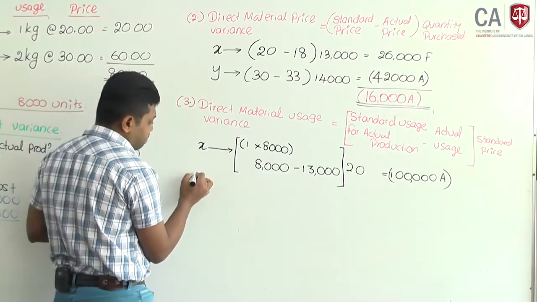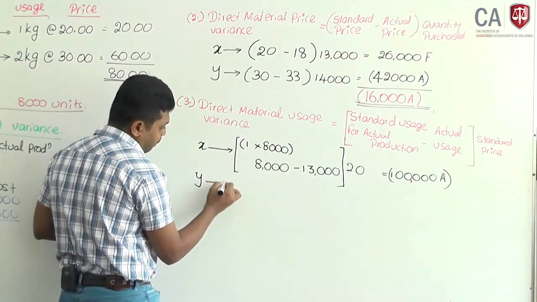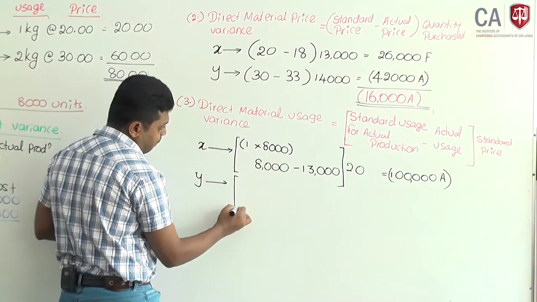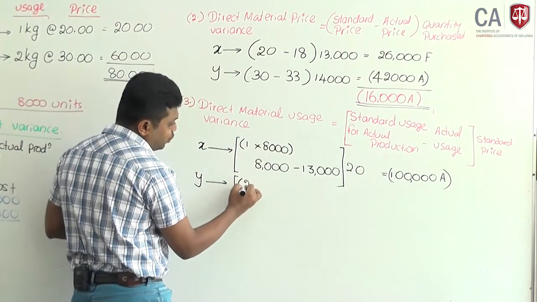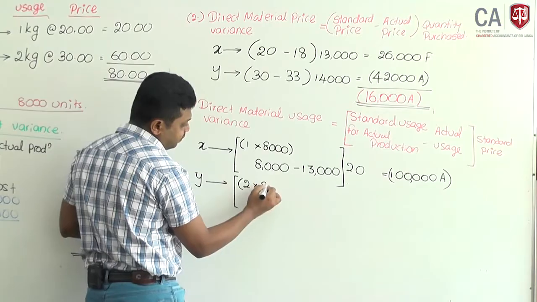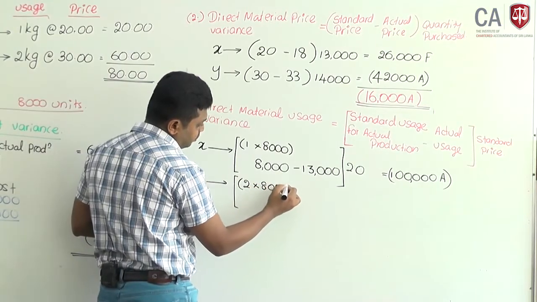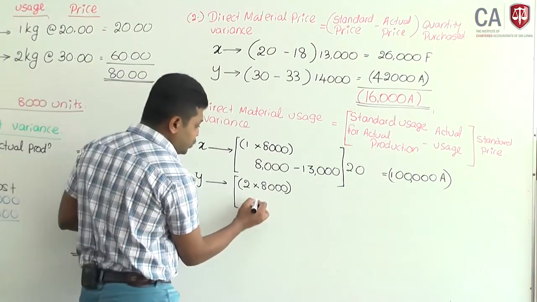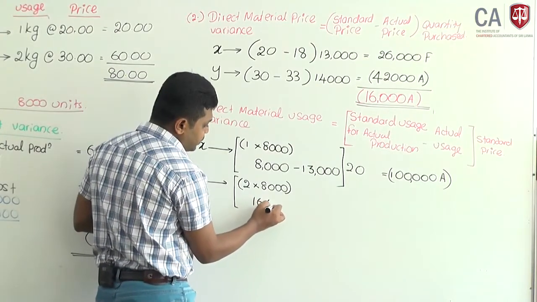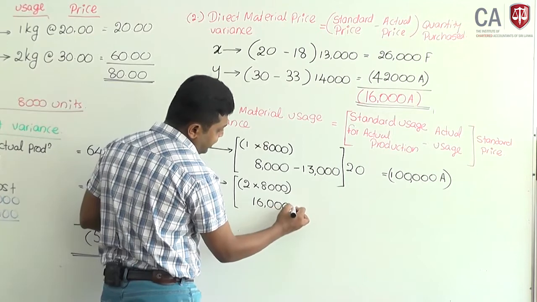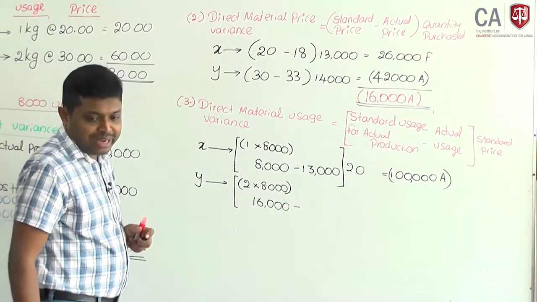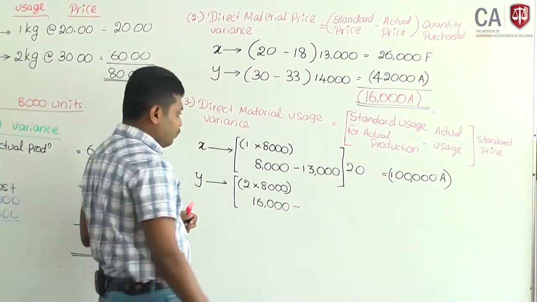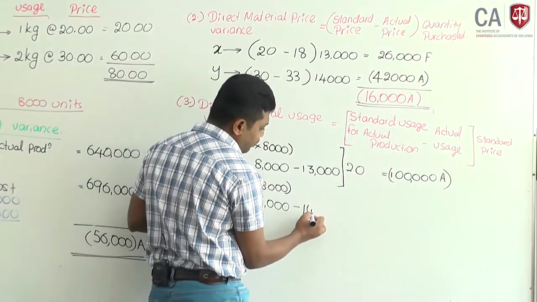Material Y, each unit requires 2 kilograms of material. If you produce 8,000 units, you should use 16,000 kilograms of material, but actual utilization is 14,000 kilograms.